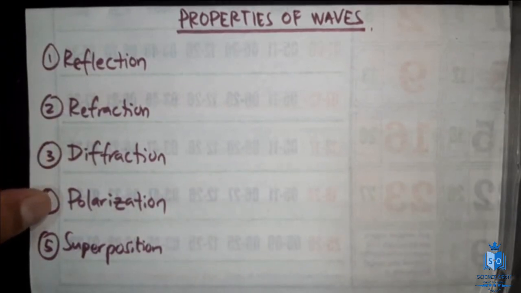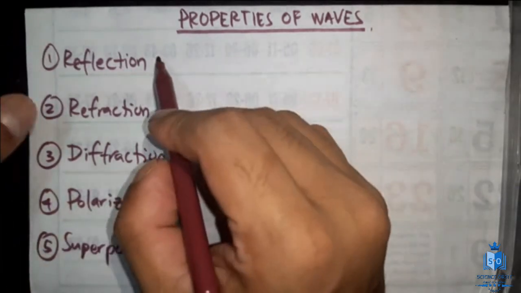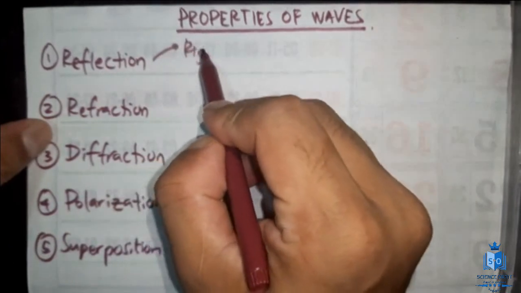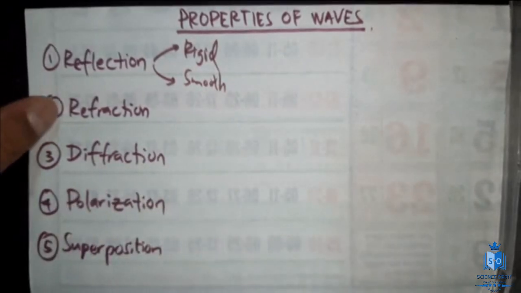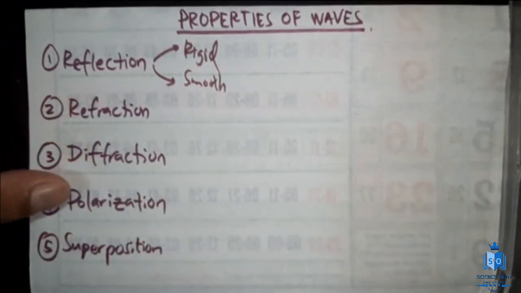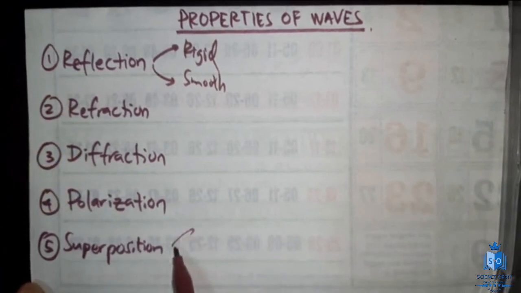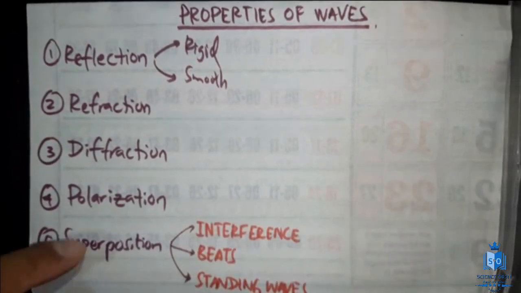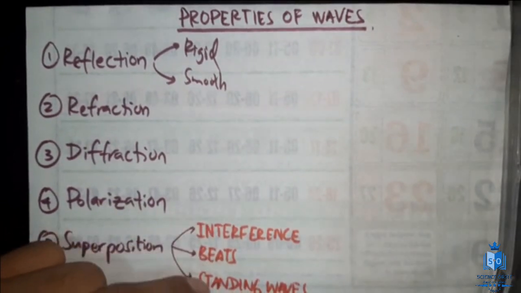Polarization is completely a new concept. We'll discuss that. And superposition is the overlapping of two waves; it is the phenomenon we come across when two waves overlap. Under reflection, we have to learn 2 types of reflections: one is called the rigid reflection, and the other is called the smooth reflection. Refraction, diffraction, and polarization have no such patterns. Due to superposition, there will be 3 phenomena: interference, beats, and standing waves.